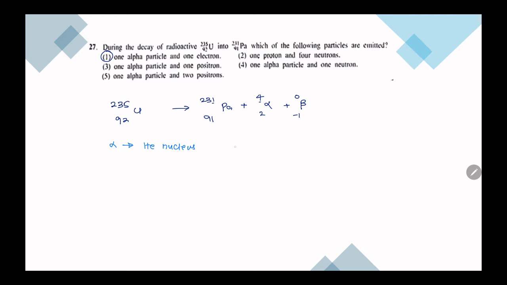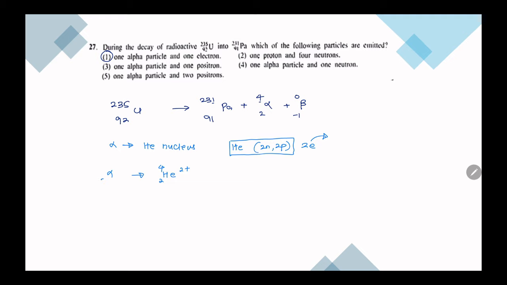So helium has 2 neutrons and 2 protons in its nucleus and 2 electrons. So alpha particle is only the nucleus. That means it has lost both of its electrons. So alpha particle is helium 2 plus.